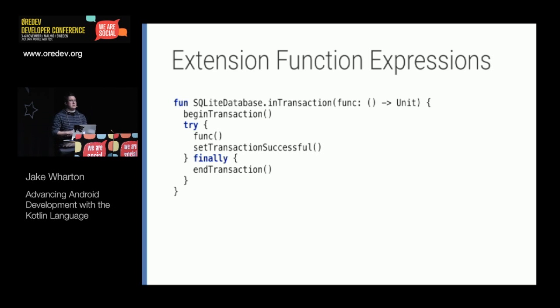So we can now add a method to the database itself, which is going to encapsulate the boilerplate of that chunk of code, the starting the transaction, the doing the try block, and setting the transaction successful, and finally ending it. And so we take in a function, and we run that function inside the try block after we've done that little dance. And now in our consuming code, we just have this method that we call inTransaction on, and anything we put inside that is going to execute inside a transaction. There's no way for you to screw this up.